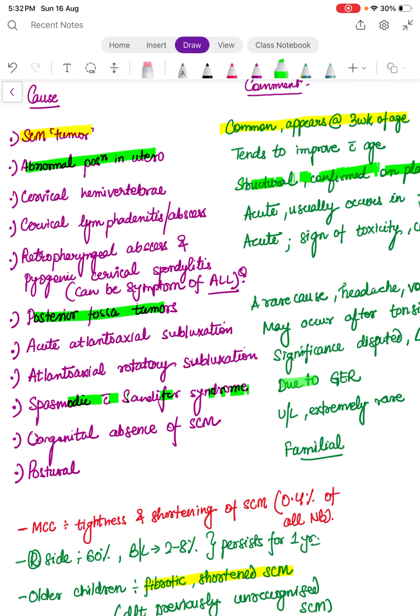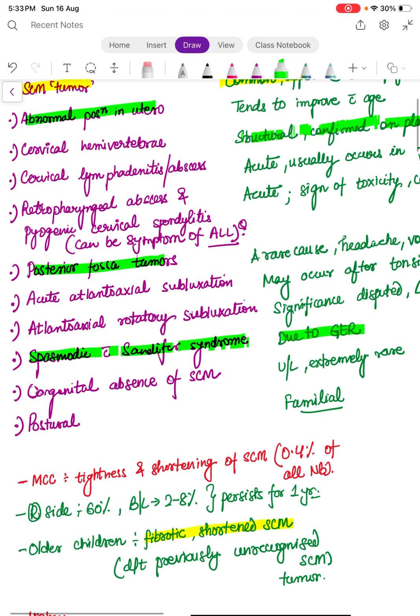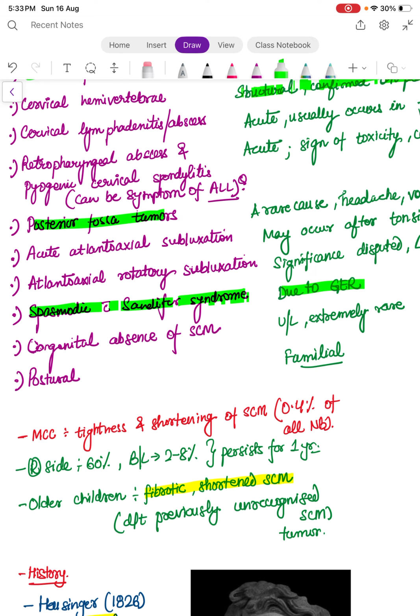and spasmodic with Sandifer syndrome. So this is due to GER. Okay. Then congenital absence of sternocleidomastoid muscle, which is unilateral and an extremely rare cause. And postural torticollis is usually familial.